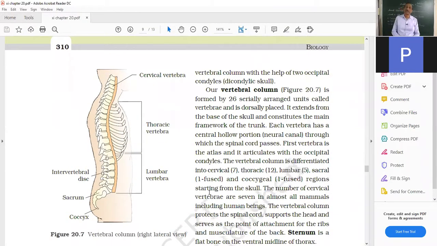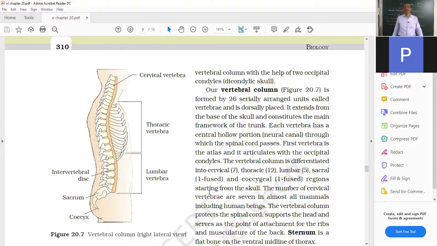Now we talk about the vertebrae. How many vertebrae are there? There are 26 vertebrae. The 26 vertebrae are further divided into 5 types. First is cervical. There are 7 cervical. Then thoracic, there are 12. Third is lumbar, there are 5. Then sacrum and coccyx.